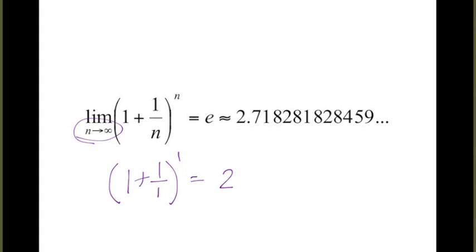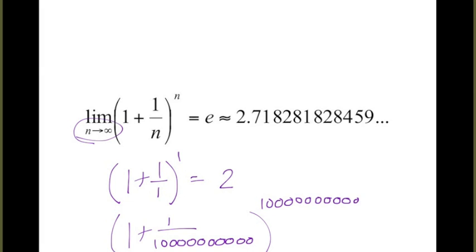As n becomes absolutely enormous, even bigger, because we're talking about infinity, we get this number.